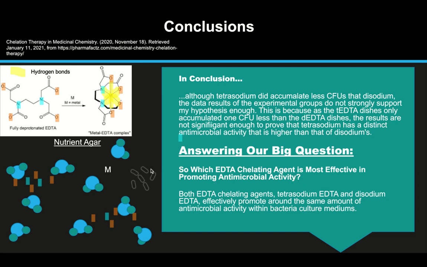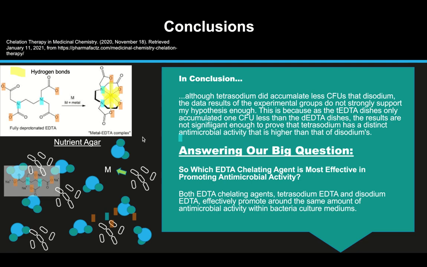So in a regular solution of nutrient agar, we're going to have water molecules and metal ions. And once bacteria is added to that solution, it is going to want to make a bond with those metal ions so it can carry out its biological processes and reproduce. So it's going to reproduce, replicate, double.